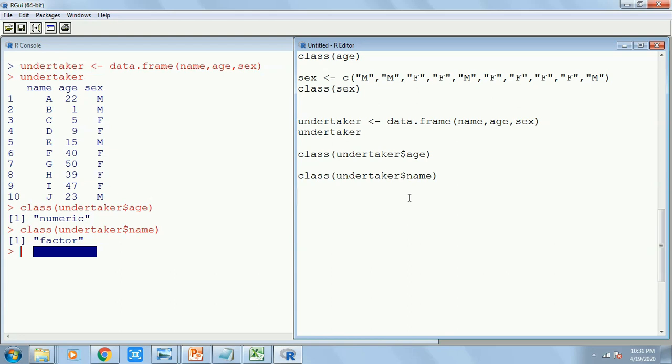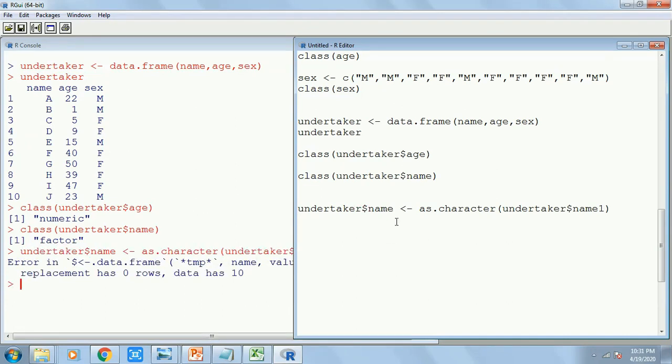Now if I want to change it into character, how do I do that? Yes, the previous way: you write Undertaker$name, then write as.character, and again write Undertaker$name. That means Undertaker$name is now going to be changed from factor into character and replace the name. If I had given it a different name like name1, then a new column would have been created as name1. That would have been a character and name would have remained as factor. Let's see.